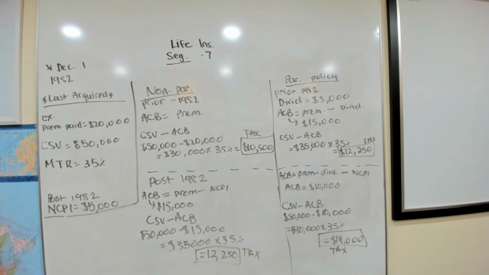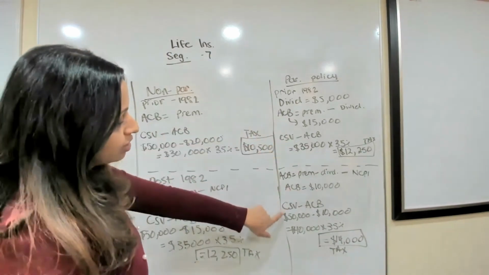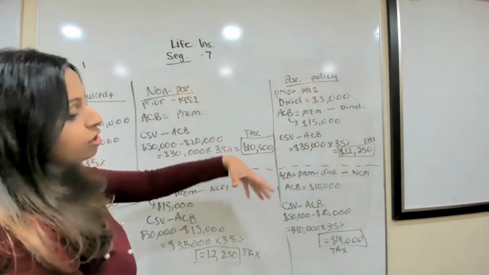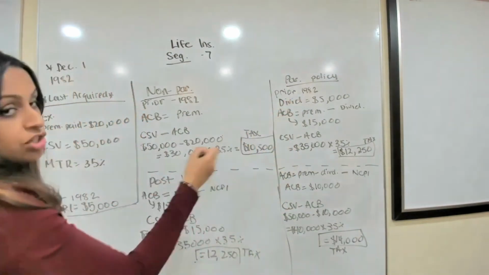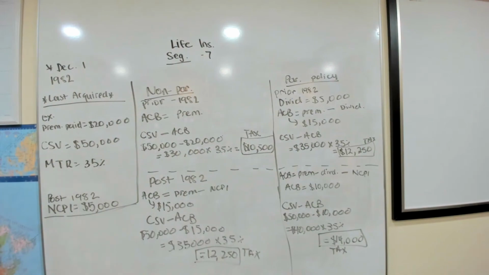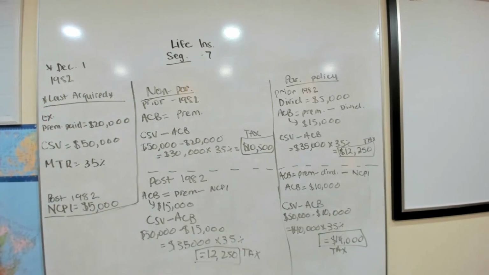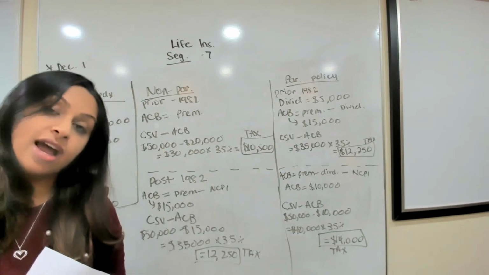All right. Go through it again if you need to. This calculation, if you notice, remains the same in all of our examples. Only thing that we have to do, because why do we have to do these calculations? Because we have to figure out what is the ACB. That's what's changing, and that's why our final answer is also changing. All right, so this is how we calculate tax with whole life policies when we're trying to access that cash surrender value.